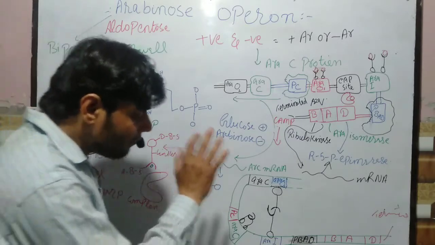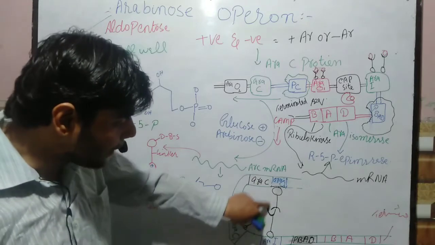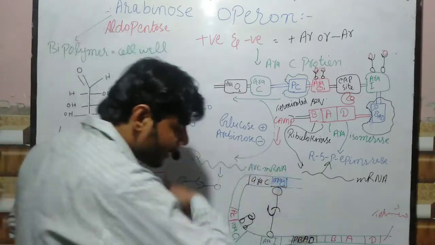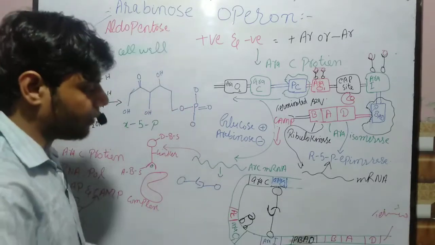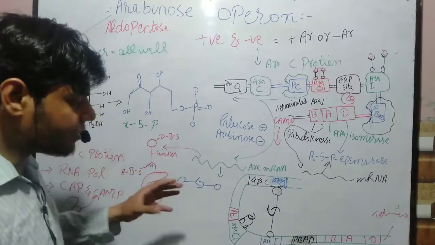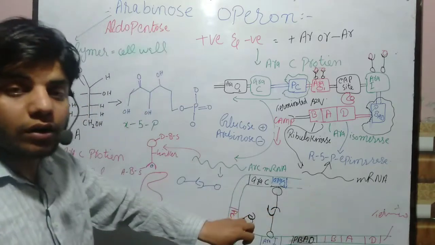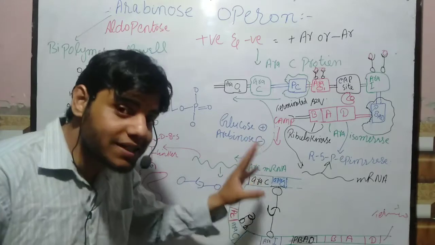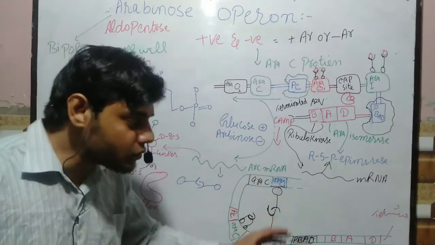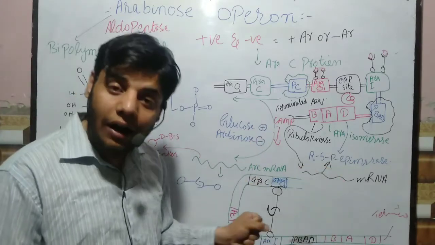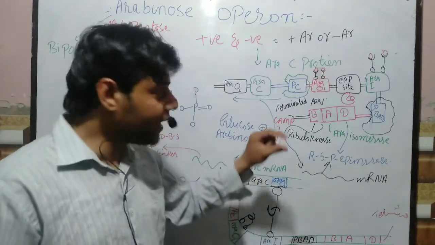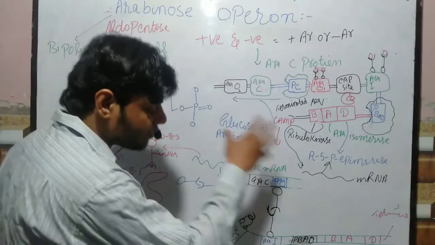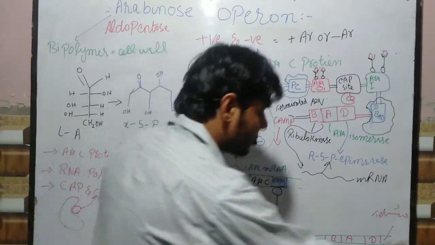Remember guys, if the AraC proteins are bound at those specific points of the DNA and the DNA is bent, then RNA polymerase will not bind, although the CAMP complex is not present. The RNA polymerase will not be attracted, because the CAP complex would attract the RNA polymerase. And if it does not bind, transcription will not occur.